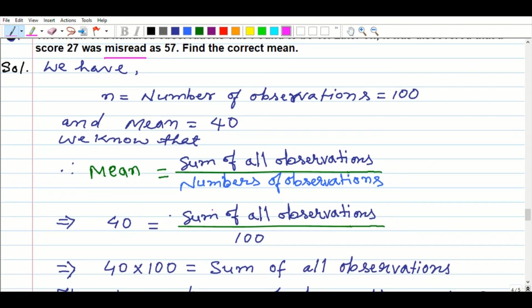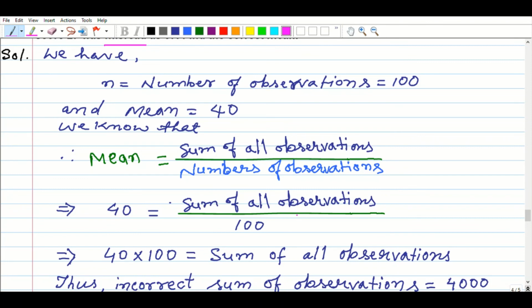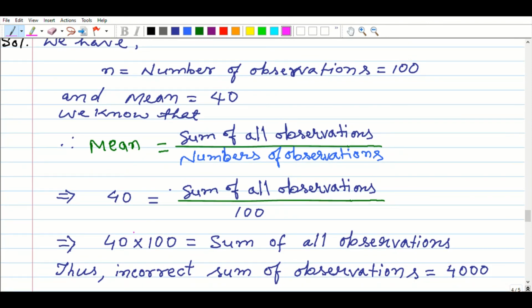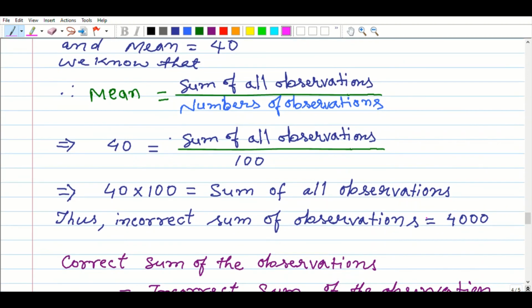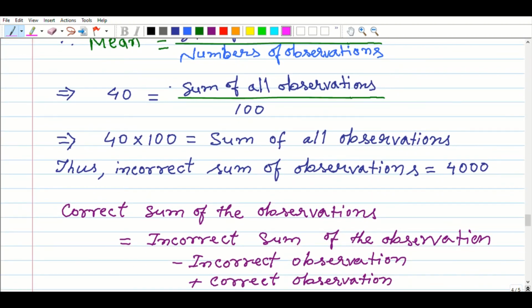You write the sum of all observations divided by 100, because we are going to find the sum of all observations. 40 into 100, you know that is 4000. So the incorrect sum of observations we get is 4000.